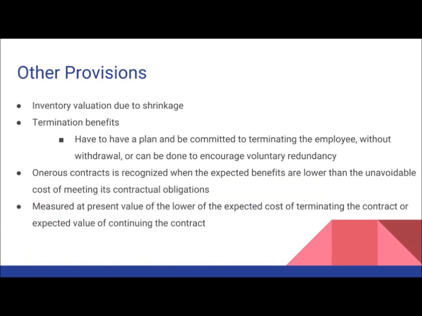The remaining provisions are grouped in an account called Other Provisions. This includes inventory valuations due to shrinkage, and termination benefits. Now, these are considered termination benefits if they have a plan and they're committed to terminating the employee without any withdrawal, or it can be done to encourage voluntary redundancies. In addition, they have onerous contracts, which are recognized when the expected benefits are lower than the unavoidable cost of meeting its contractual obligations. These are measured at the present value of the lower of the expected cost of terminating the contract or the expected value of continuing the contract.